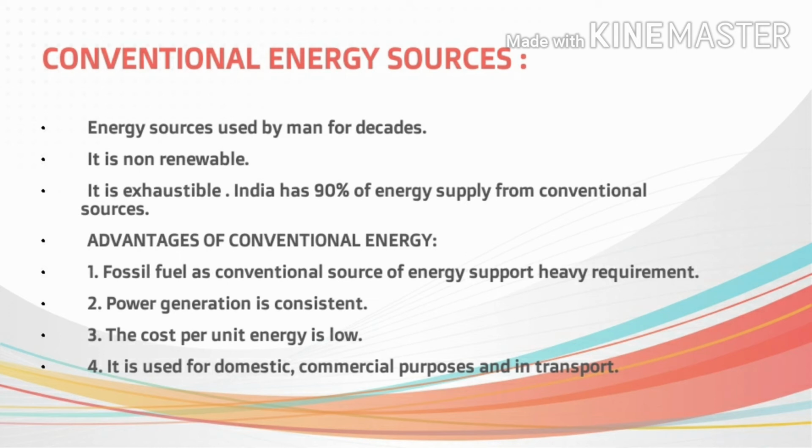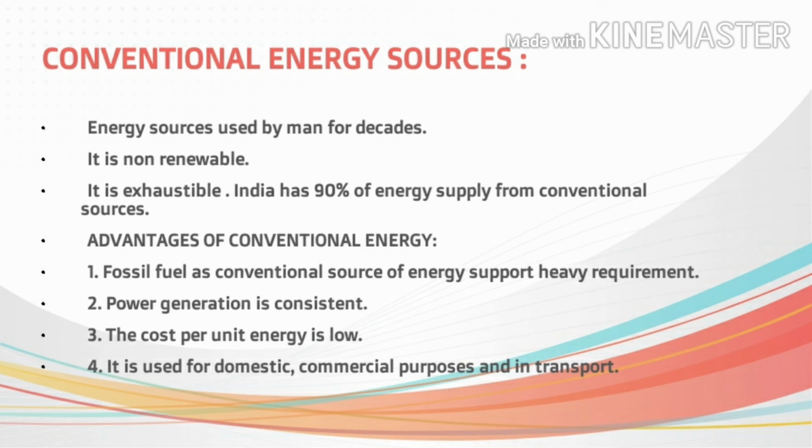continuously. The third point is that the cost per unit of energy is low. Though there is a cost for the raw material that has to be purchased, conventional sources have such a high calorific value that a huge amount of energy can be generated from a little amount of conventional fuel. That's why the cost per unit of energy becomes very low.